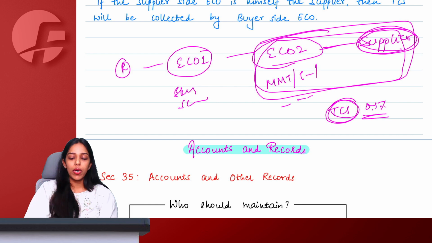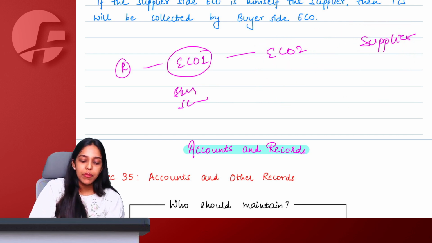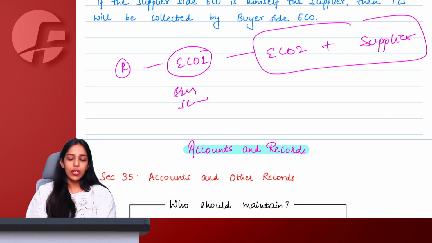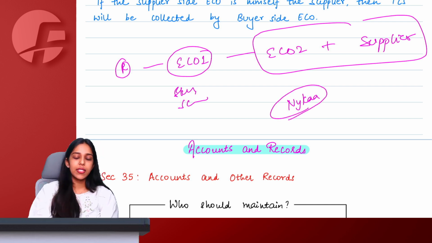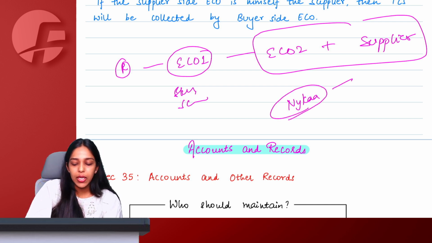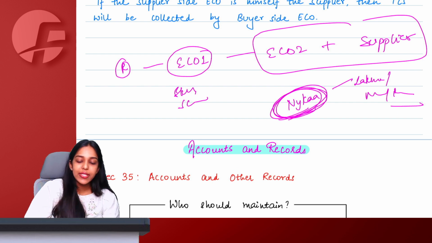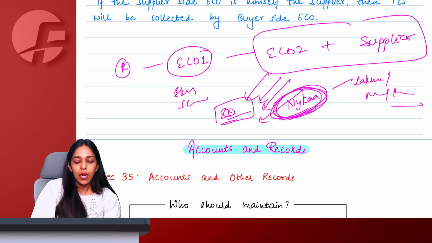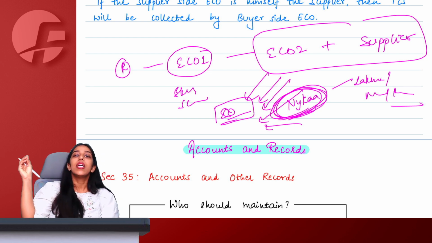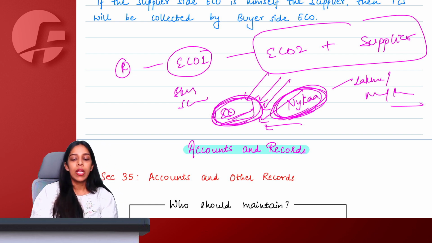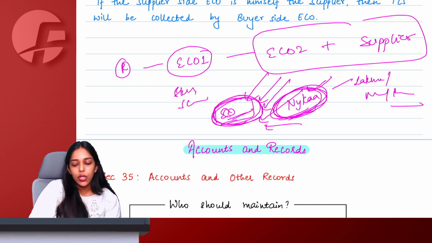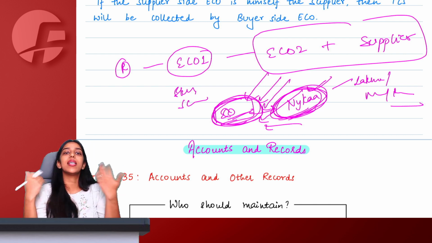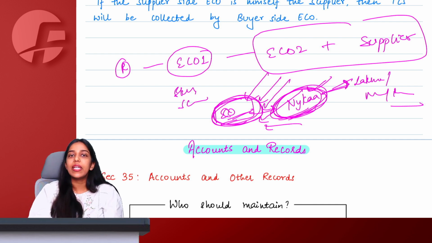0.5 percent. But what if, ma'am, this e-commerce operator himself becomes the supplier? That is also possible. Let us take an example of Nykaa today. Nykaa is an online platform selling makeup. Now Nykaa sells makeup for Lakme, for Maybelline, for Plum, for other companies, and Nykaa also itself has its own makeup range. So I go to some other e-commerce operator platform which has Nykaa, Purplle, Tira Beauty, all the other beauty e-commerce operators listed on this single website. I go and select the makeup of Nykaa only. So the order goes to Nykaa. But Nykaa is the ECO, Nykaa is the ultimate supplier only. It is not forwarding the order to any supplier as such.